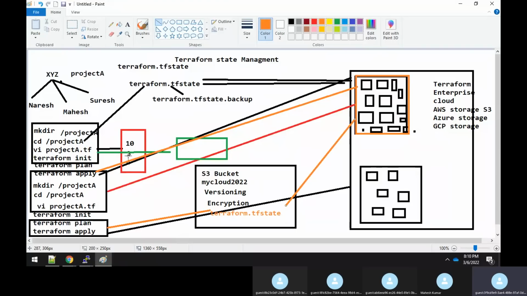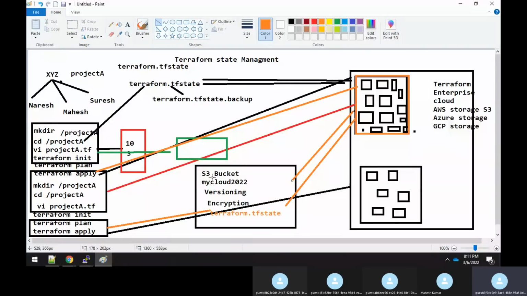It means that earlier Naresh had created 17 resources. Now Mahesh is adding 3 more resources, so totally 20. Those 3 more resources will get created. Once they are created, there are 20 resources, and that information will be collected. Then that information has to be stored into the tfstate file again, but instead of creating it locally, it understands that it has to use the S3 bucket.